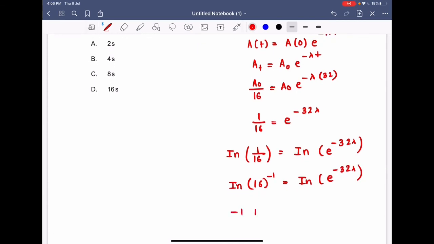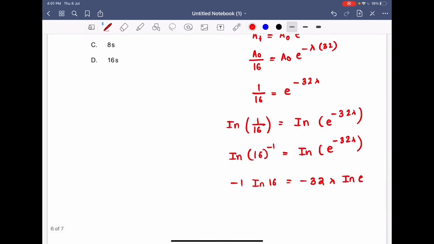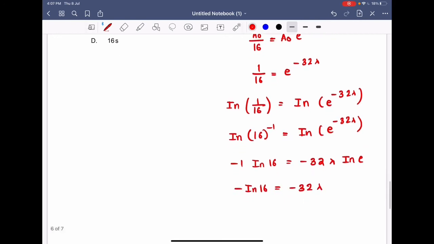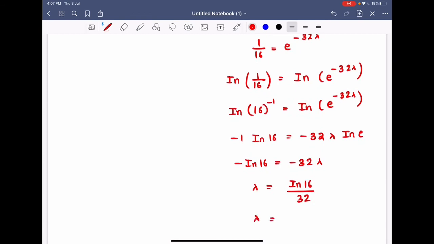So minus of ln 16. So this is equal to minus of 32 lambda ln e. What is ln e? 1, right? So that means minus of ln 16 is equal to minus of 32 lambda. So from here lambda comes out to be how much? ln 16 by 32. We also know that 16 can be written as 2 to the power 4,